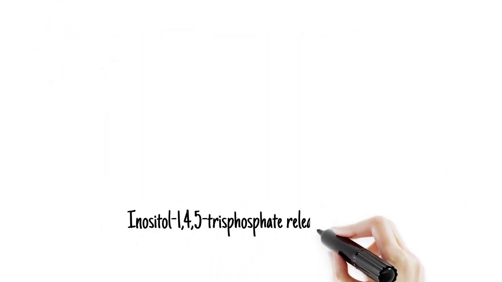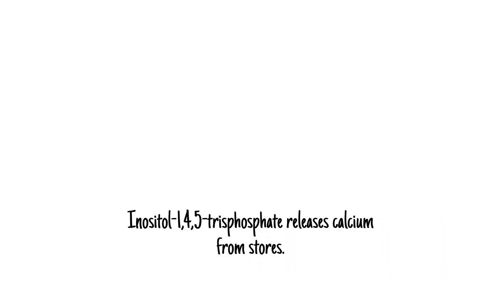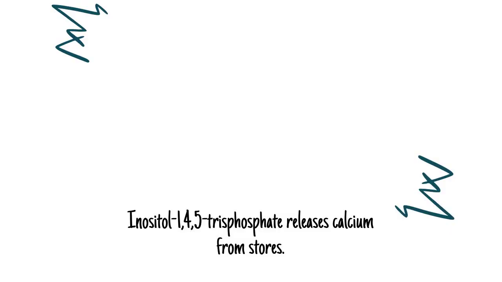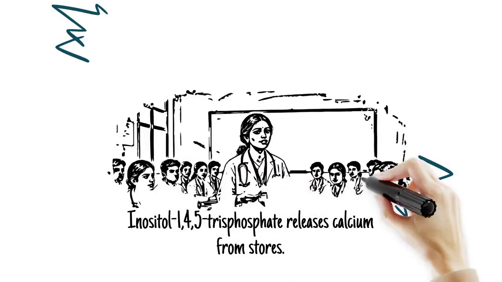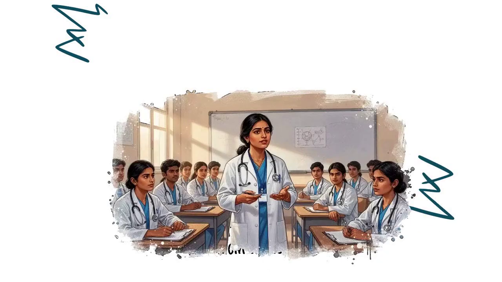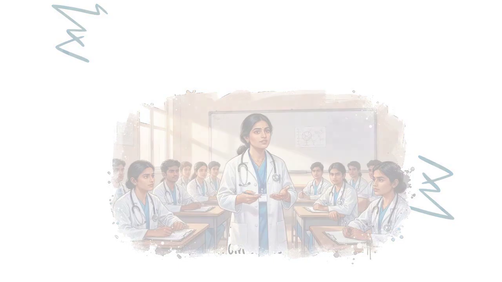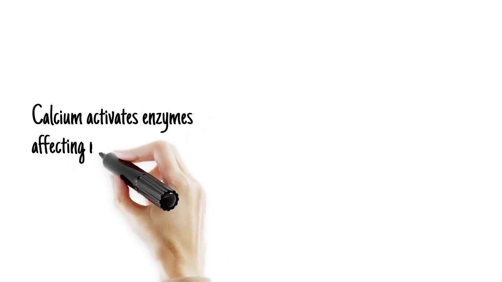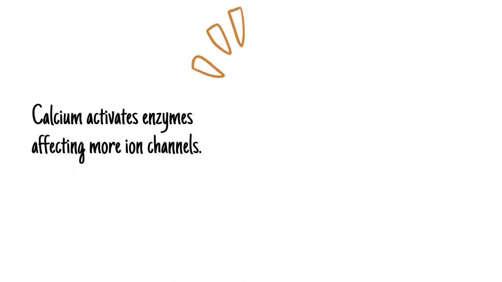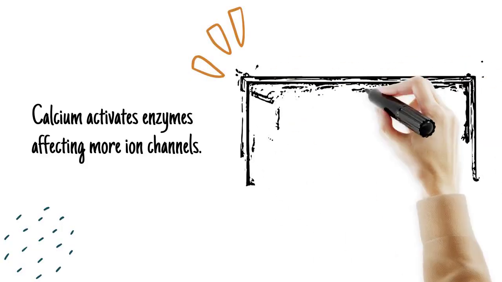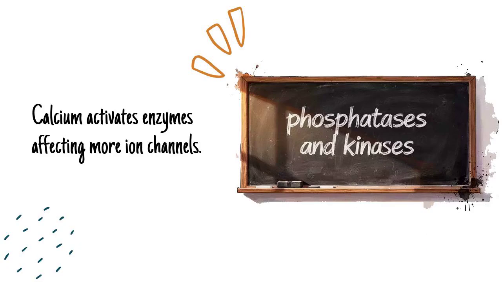Inositol 1,4,5-trisphosphate takes a different route. It travels to the endoplasmic reticulum and binds to a receptor on its surface, a receptor that is itself a calcium channel. When inositol 1,4,5-trisphosphate binds, this channel opens and releases calcium from intracellular stores into the cytoplasm. This calcium signal then activates a further array of calcium-sensitive enzymes, including phosphatases and kinases, which alter the phosphorylation state and function of additional ion channels and cell proteins.